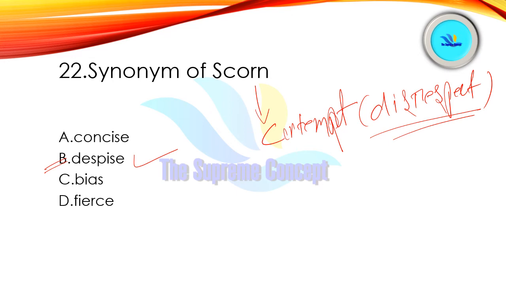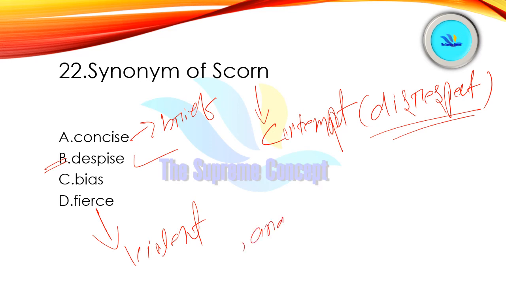And then bias means inclination. Concise means brief. And fierce means violent, or we can say angry.